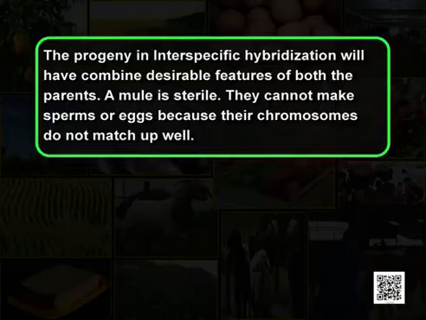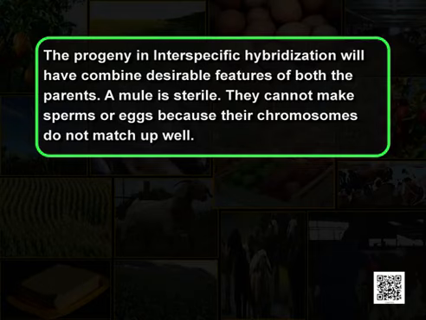So, in this example, a mule has a short head, long ears, thin limbs with small narrow hooves and a short mane like a donkey, but the height, body shape of neck and rump, uniformity of coat and teeth are like that of a horse. It is stronger than a horse but less excitable. But let me mention here that a mule is sterile. They cannot make sperm or eggs because their chromosomes do not match up well.